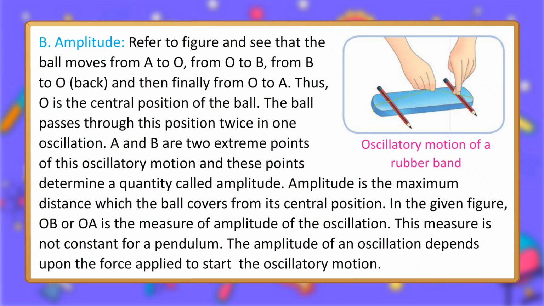Amplitude is the maximum distance which the ball covers from its central position. In the given figure, OB or OA is the measure of amplitude of the oscillation. This measure is not constant for a pendulum. The amplitude of an oscillation depends upon the force applied to start the oscillatory motion.